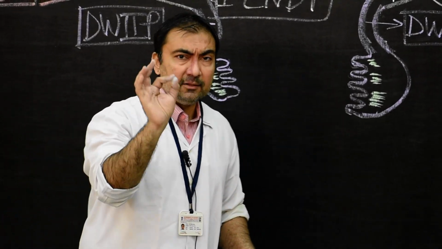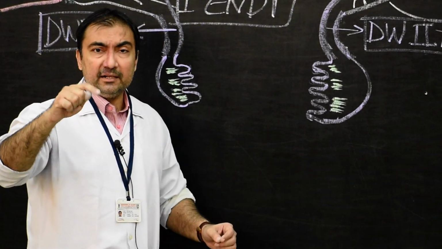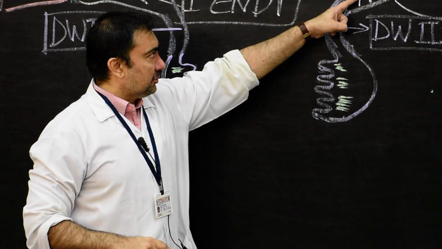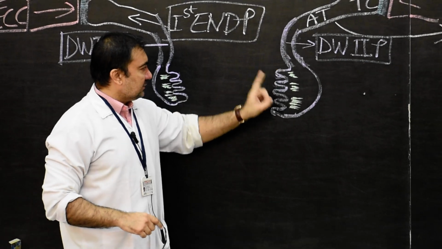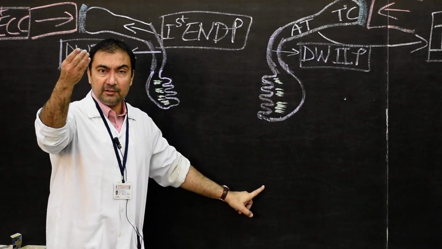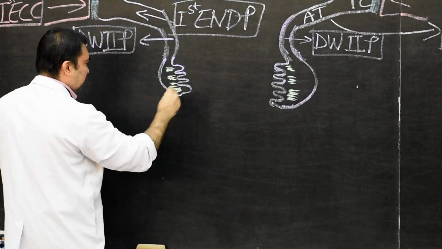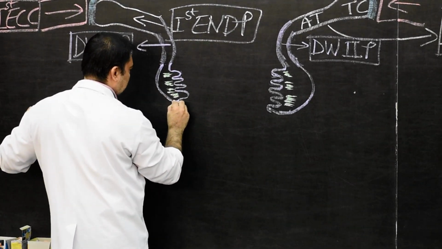Please note down third endodermal pouch. Once again it will divide into dorsal wing and ventral wing. So please remember, except first endodermal pouch, second, third and fourth will divide into dorsal wing and ventral wing. In the third endodermal pouch, dorsal wing, I will use yellow color from here, continuation only.